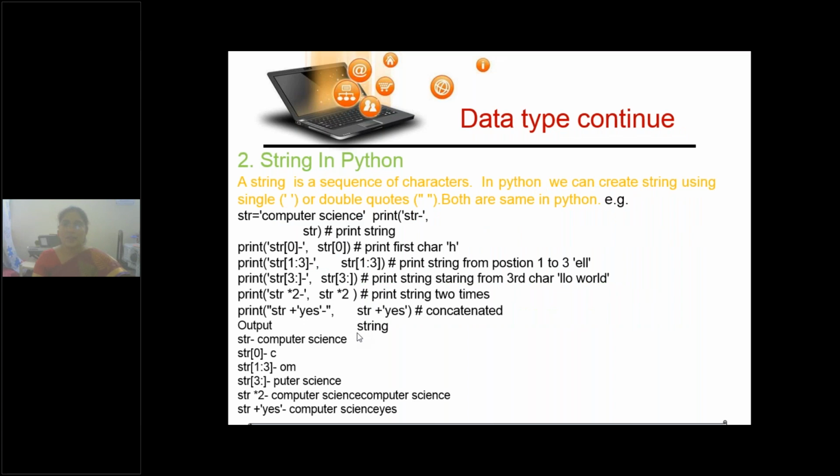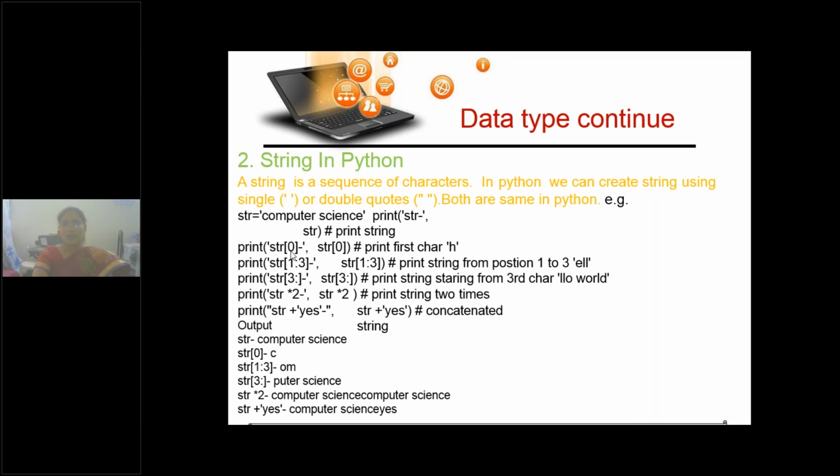Next, strings. What is a string? Just now we discussed, na? So a string is that which is enclosed either in single quotes or double quotes or in triple quotes, right? So to get the value at a particular index, every string index starts with 0. Got it? And here we use the subscript operator and slice operator.